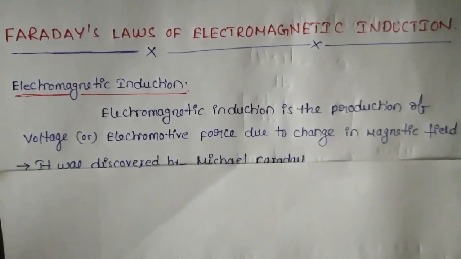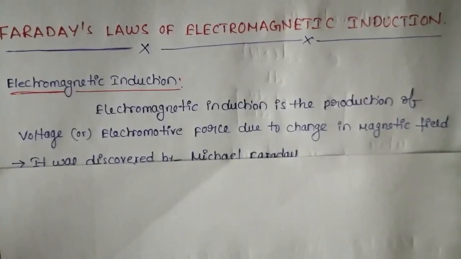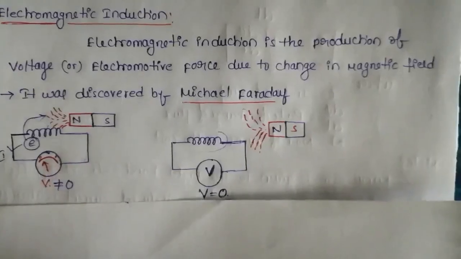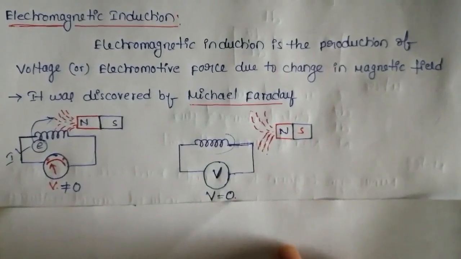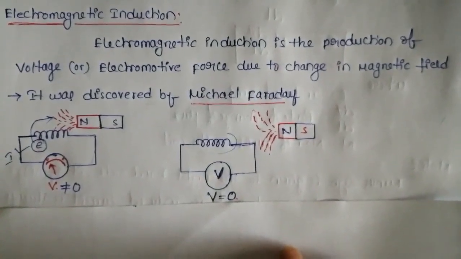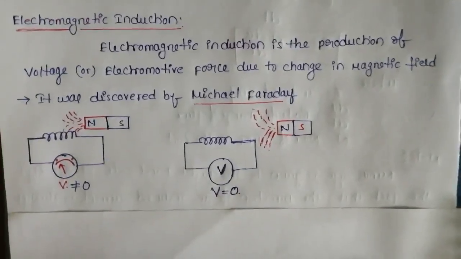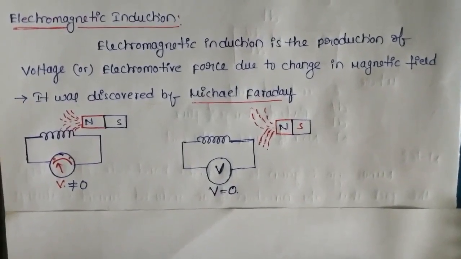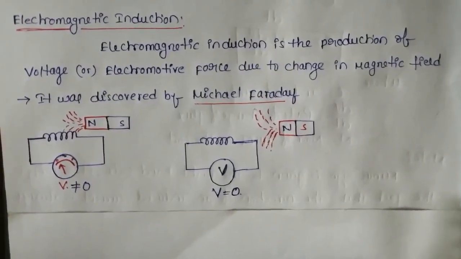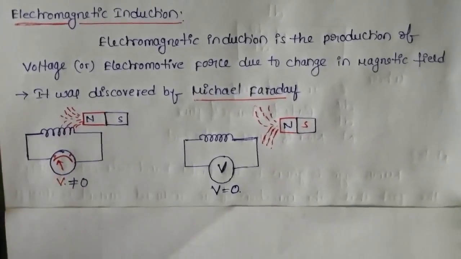Electromagnetic induction is the production of voltage or electromotive force due to change in magnetic field. That means production of voltage by utilizing magnetic field. Rate of change of magnetic field is called electromagnetic induction. Now we will see how the voltage or electromotive force is produced in a coil arrangement.